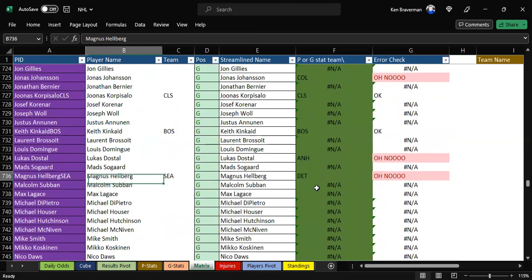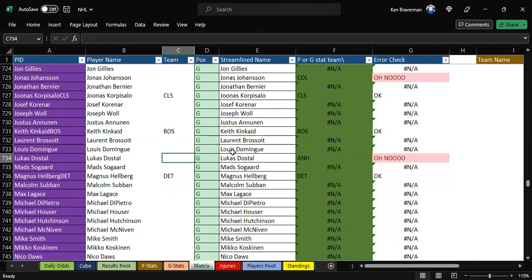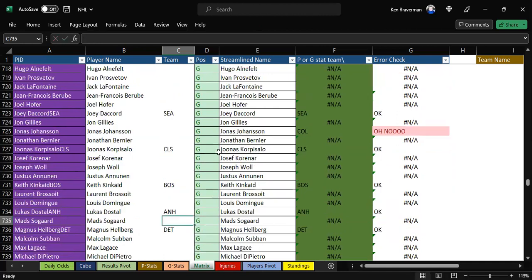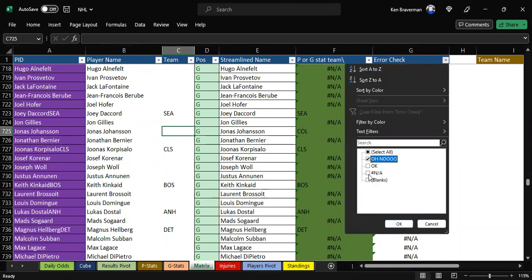So a lot of stuff. And it's kind of cool if you follow sports to see where people went by doing this manually. I could sort this just by oh no's. Let's do that. And errors.